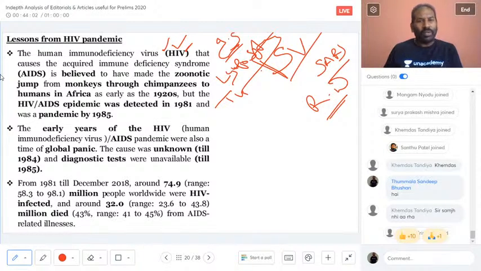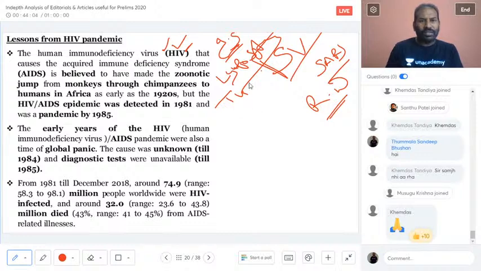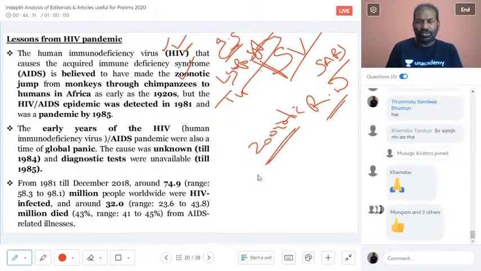Fine. Now we'll come back to this. And it is also believed that it is a zoonotic jump, same as SARS, which is also zoonotic. Zoonotic means from the animals. The virus has come to human beings from the animal, so it is zoonotic.